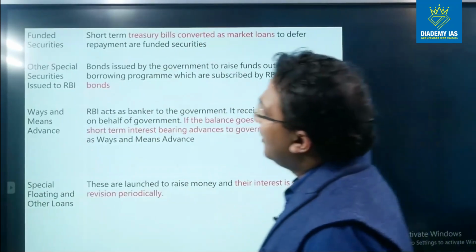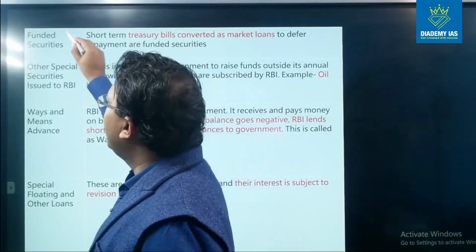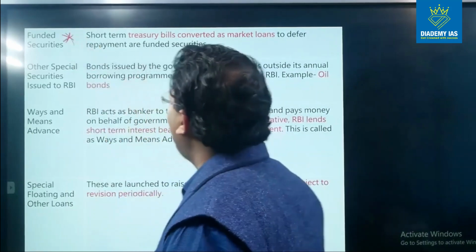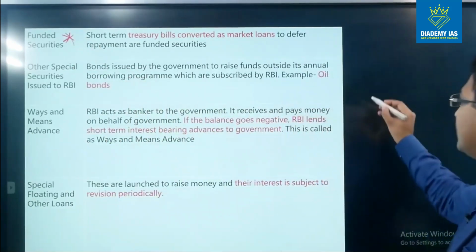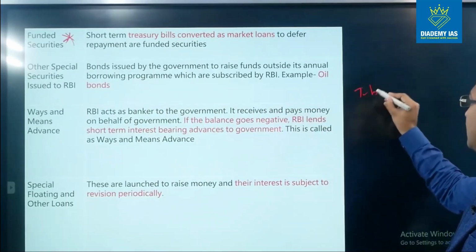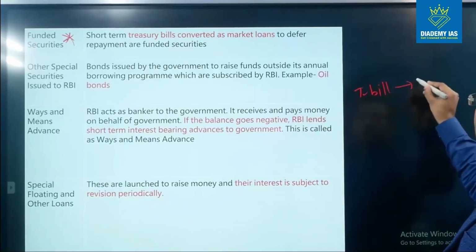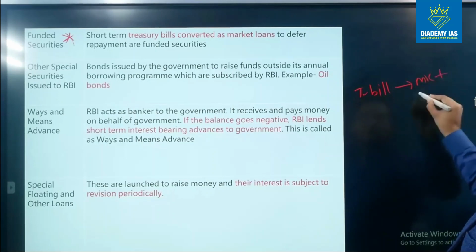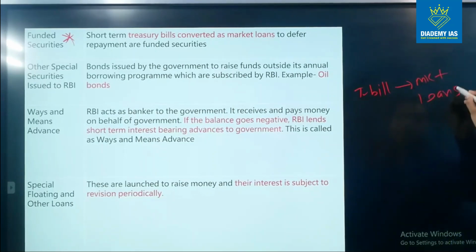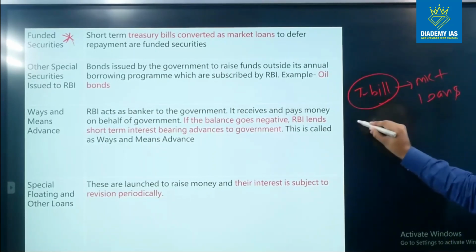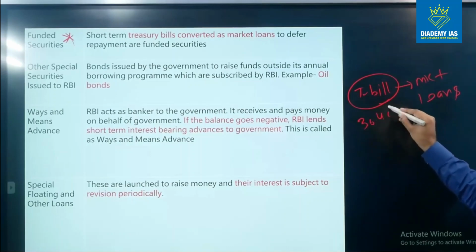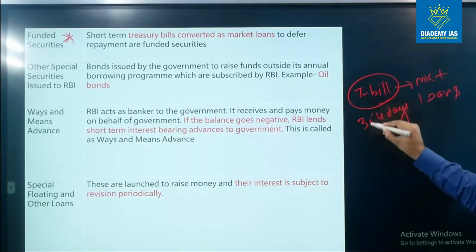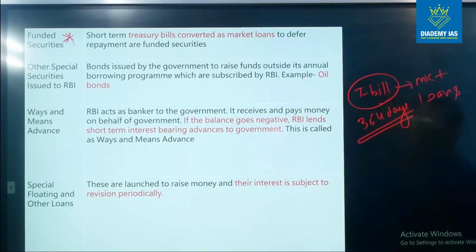Next is funded securities. Funded securities basically means when a treasury bill is converted into market loans. Suppose the maturity of a treasury bill is 364 days, that is less than 1 year, but the government thinks that we need this money for a longer period of time, suppose 3 years, right?